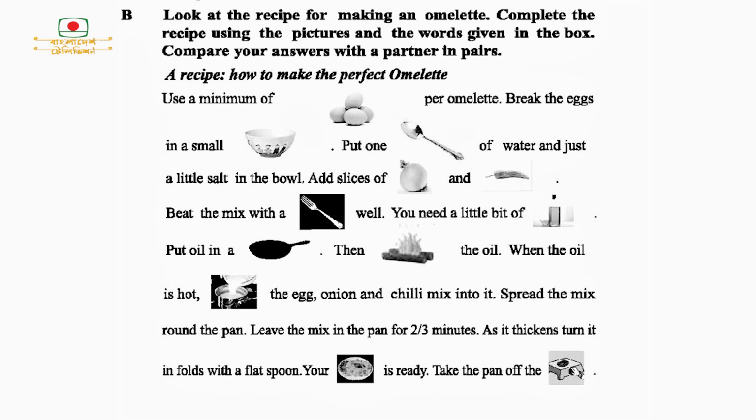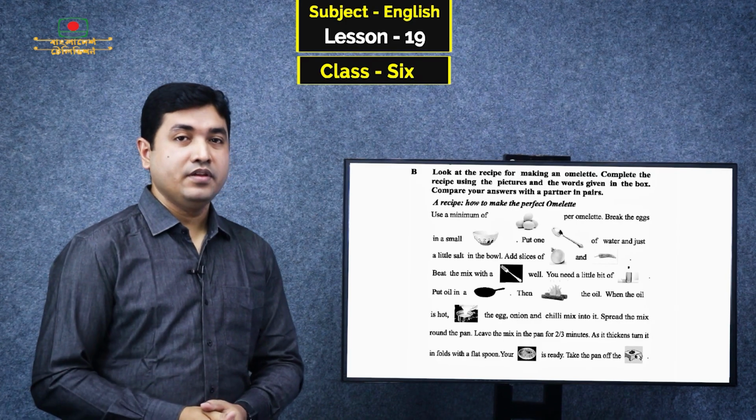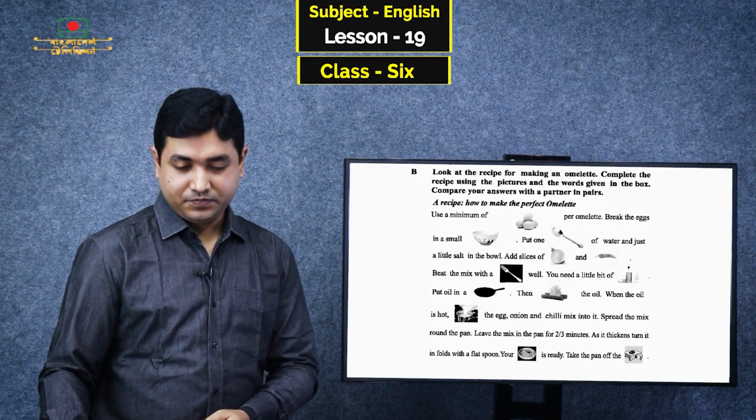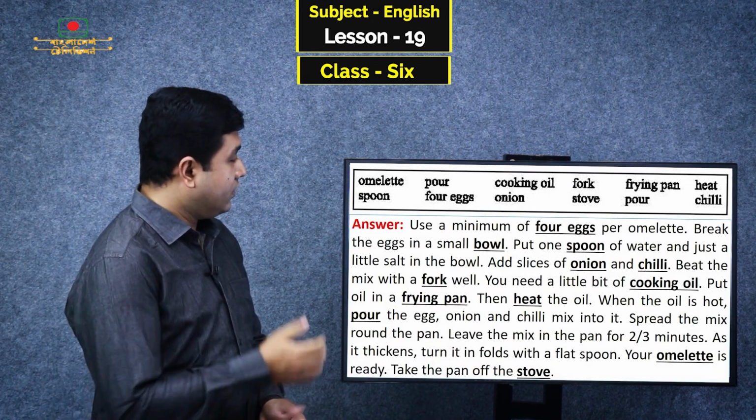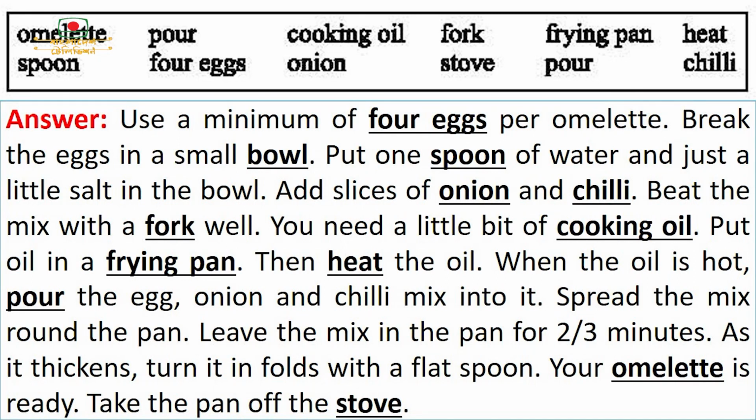And you can see here some pictures are given. You have to use the name of the pictures to make the recipe complete. Dear students, I hope you can guess it. Now, let's see the answer. Use a minimum of 4 eggs per omelette. So, if you want to make an omelette, you have to use a minimum number of 4 eggs.